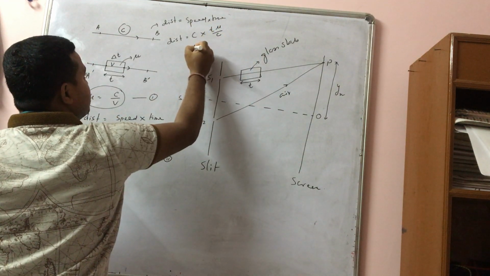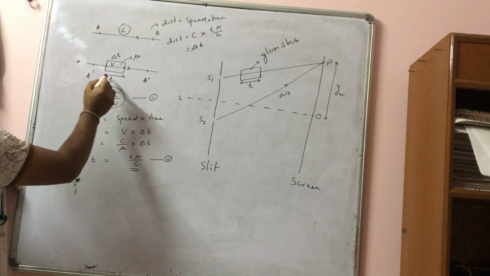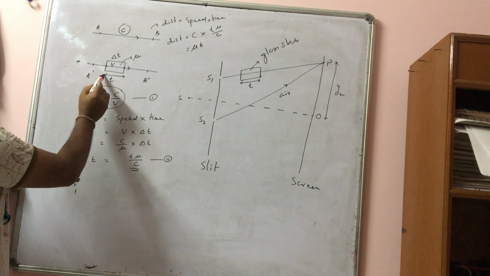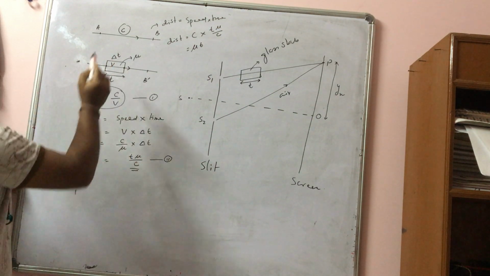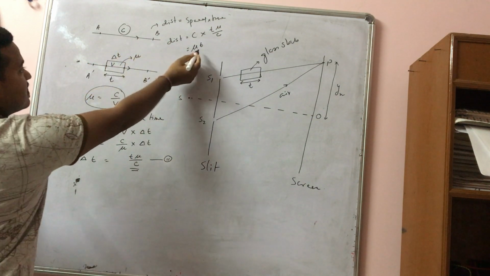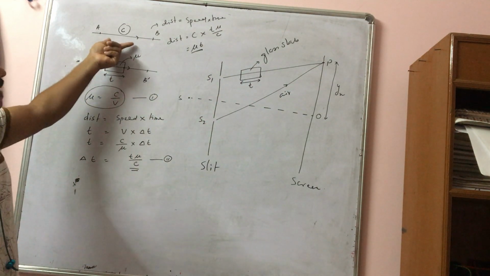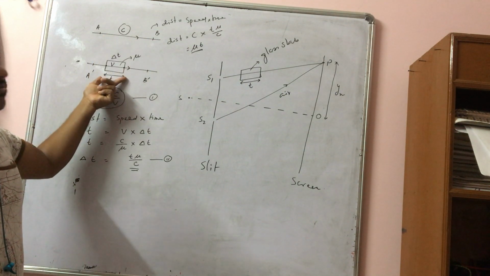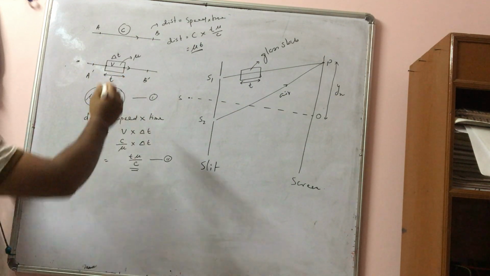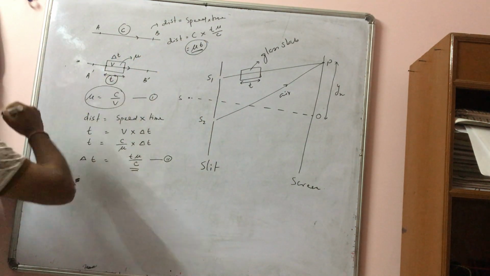So the distance is mu into T. That means inside the glass slab the light travels in time delta T a distance T, but in air it travels a distance equal to mu into T. So in the same time the light travels different distances in different media. In air it travels mu T, but in the glass slab it travels only T.